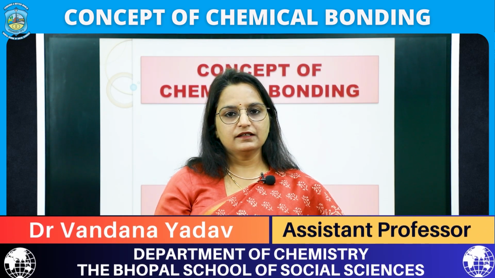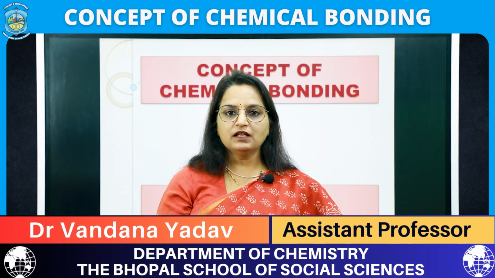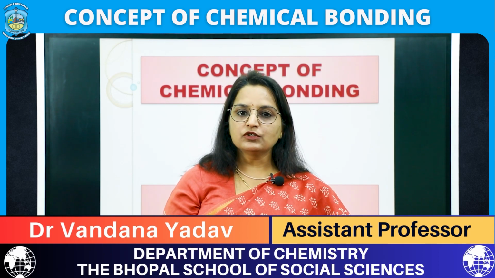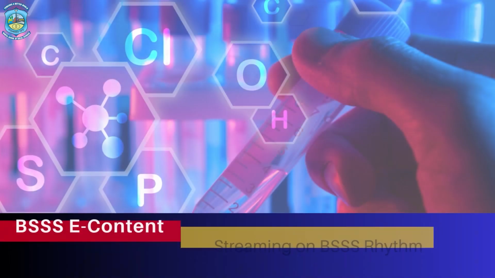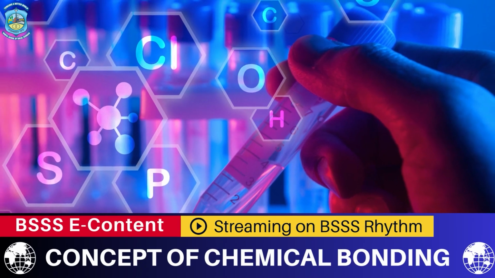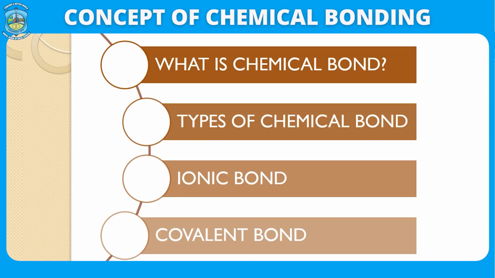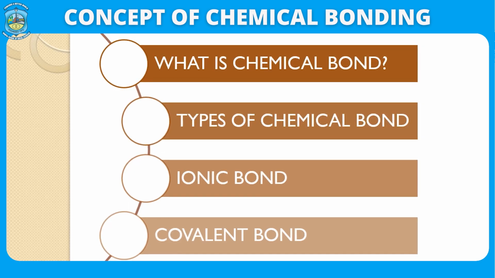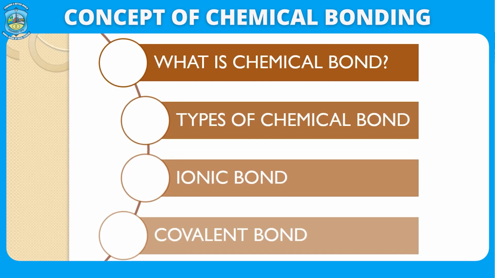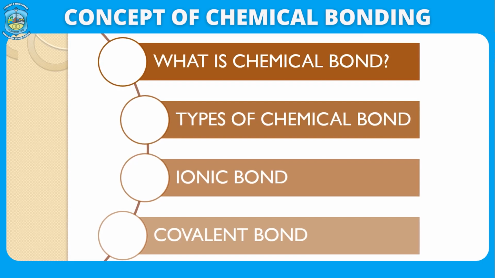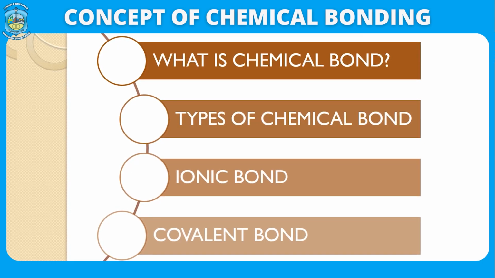I am Vandana Yadav, Department of Chemistry, the Bhopal School of Social Sciences, and today we are going to discuss the concept of chemical bonding. In this we are going to discuss what is a chemical bond, types of chemical bond. In detail we are going to discuss ionic bond as well as covalent bond. So the very first question is, what is a chemical bond?